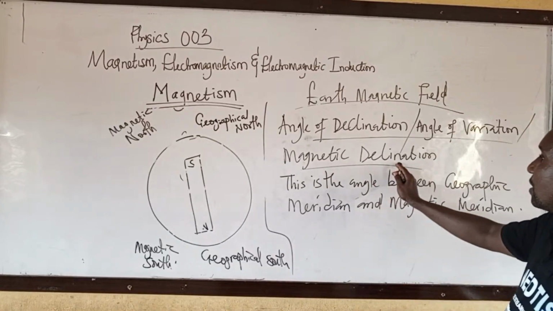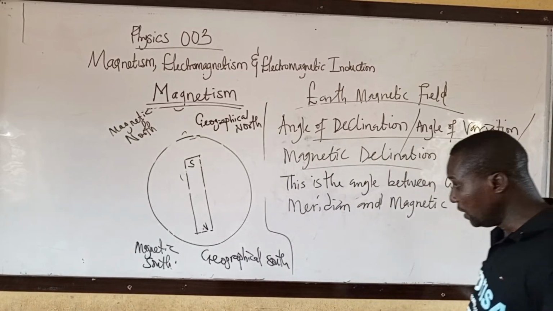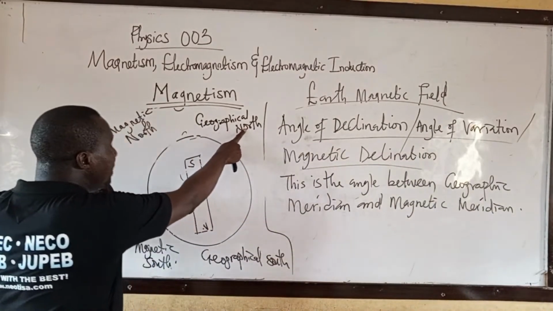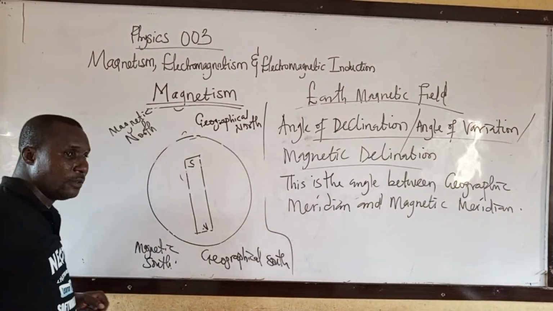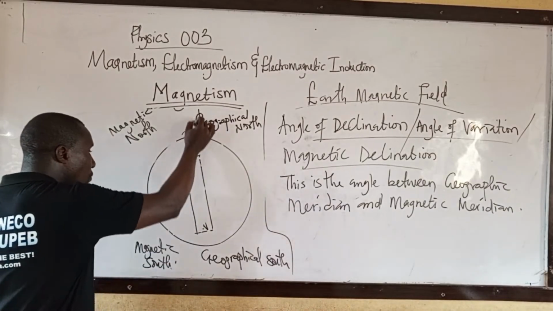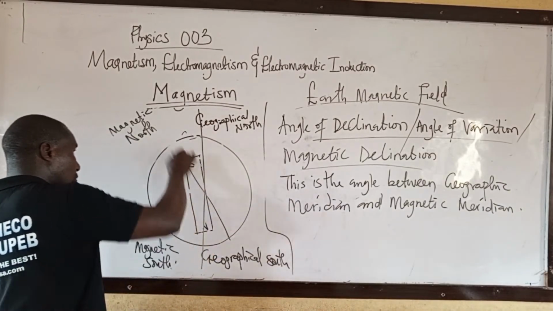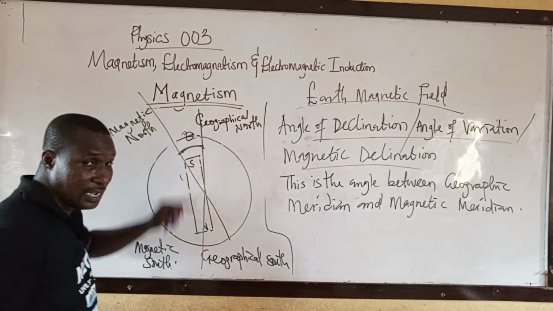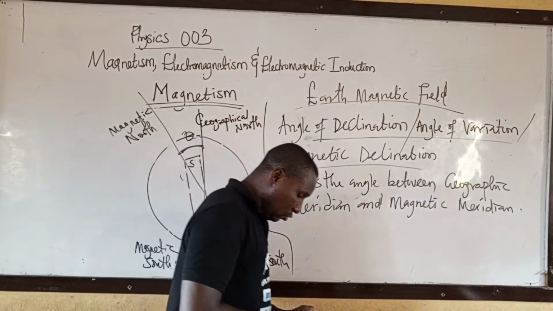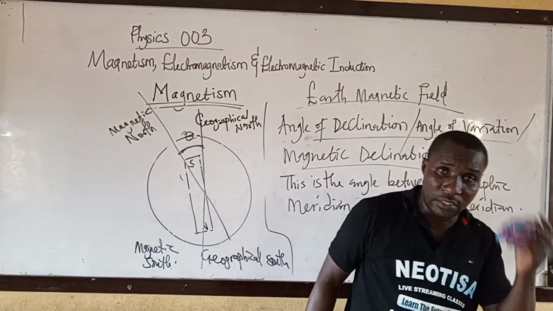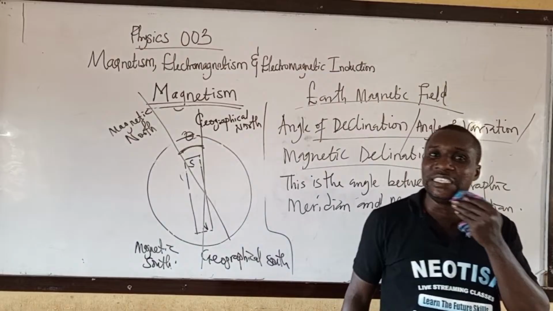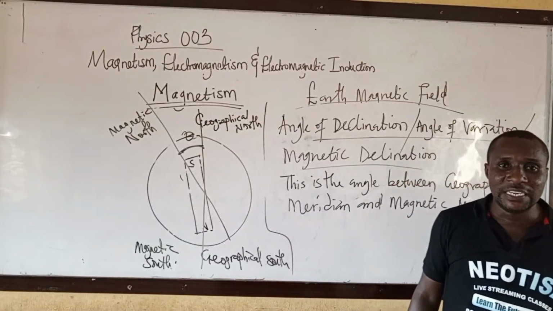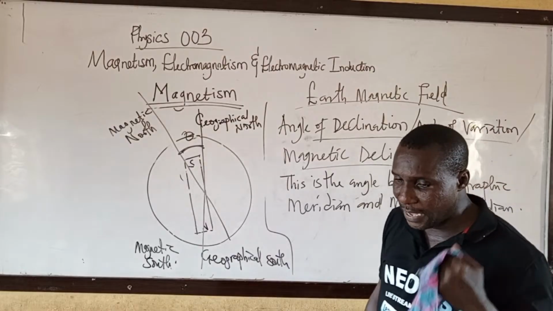Magnetic declination or angle of declination is the angle between geographic meridian and magnetic meridian.